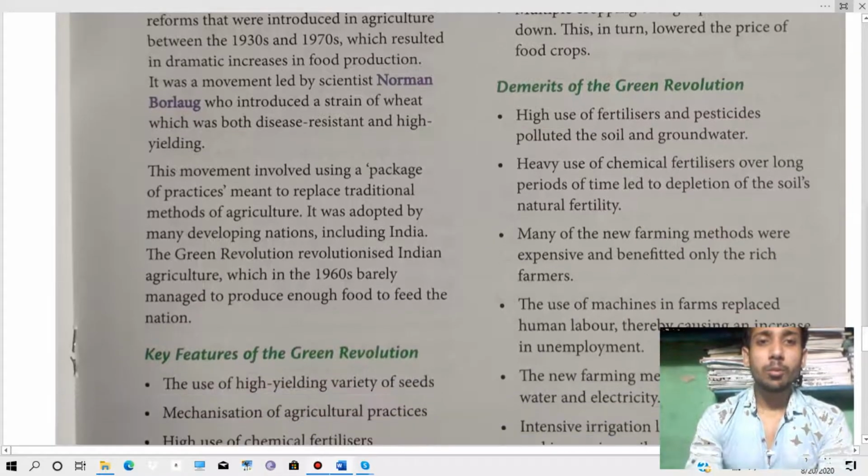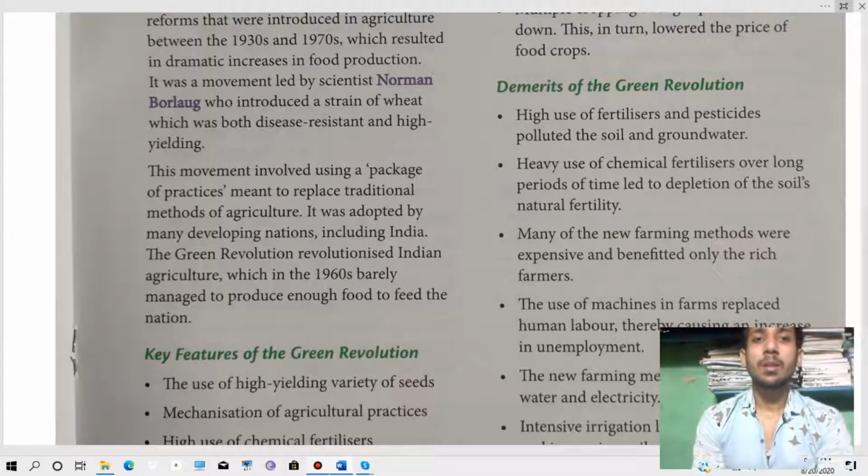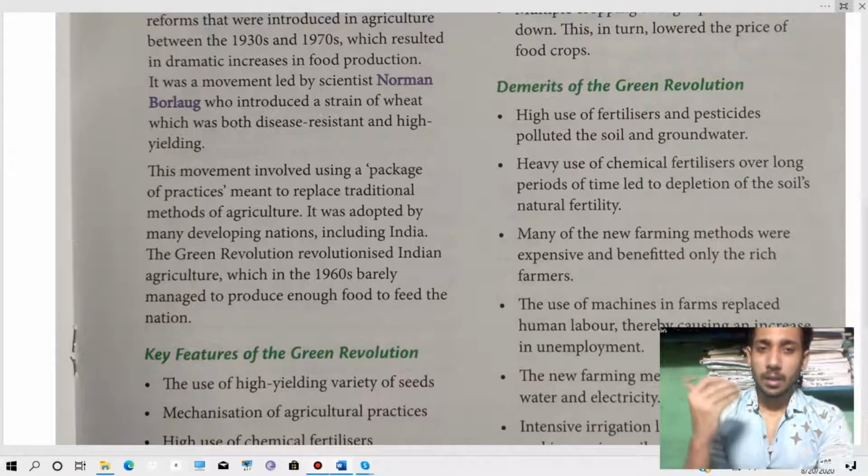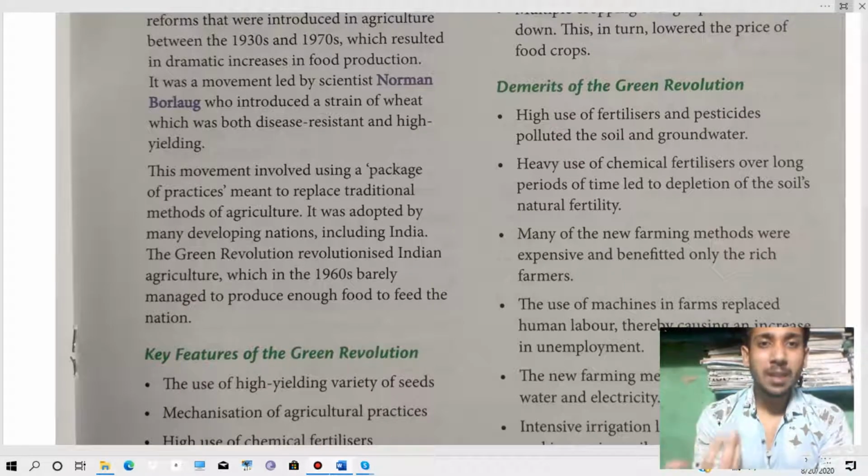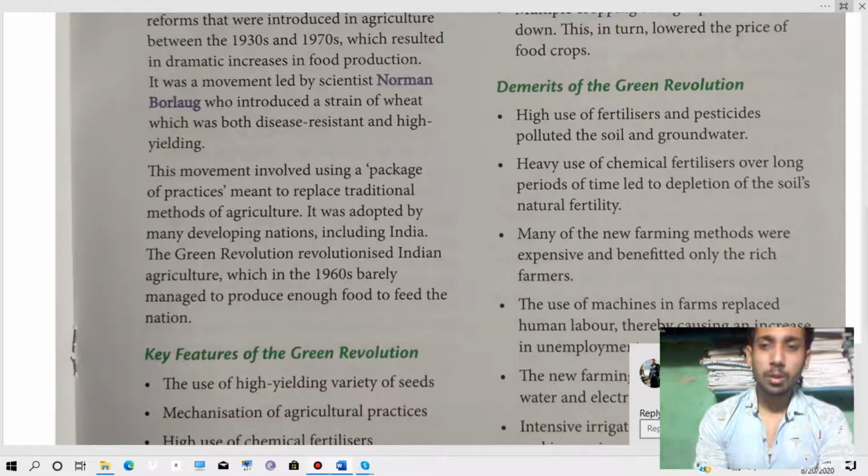Then this movement involved using a package of practices to replace traditional methods of agriculture.